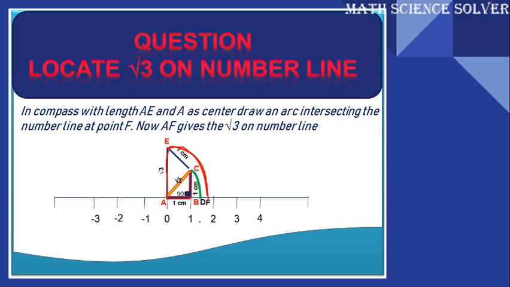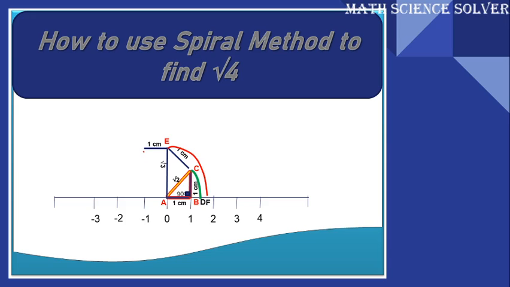Next, to find root 4, you have to take your protractor and measure 90 degrees at the point E, with E as the center, and then draw a perpendicular to AE of 1 centimeter.